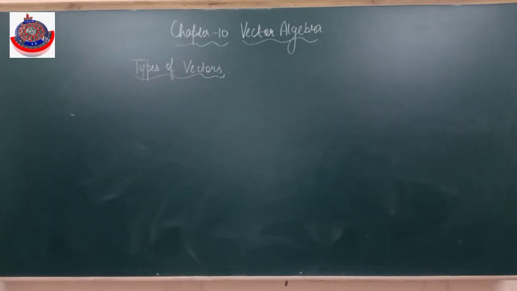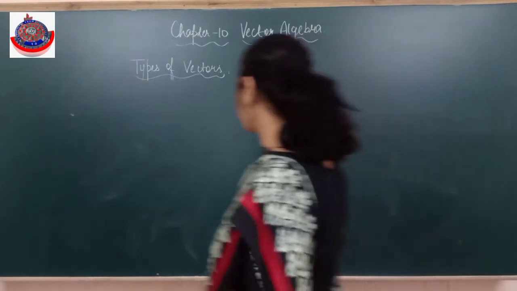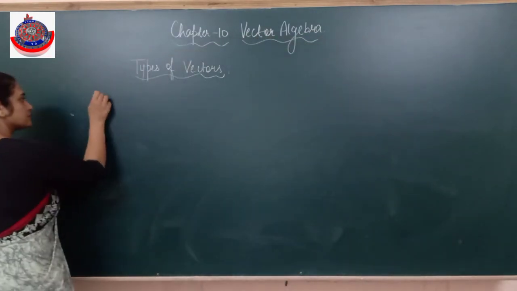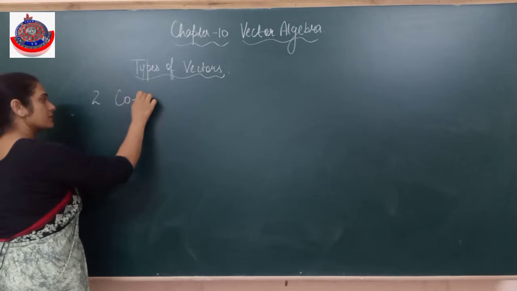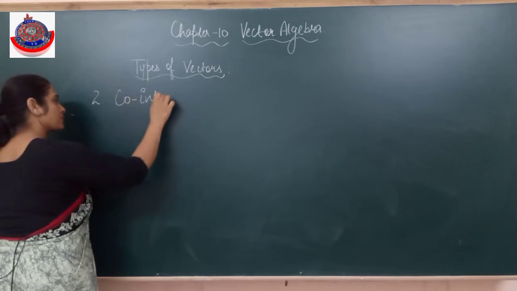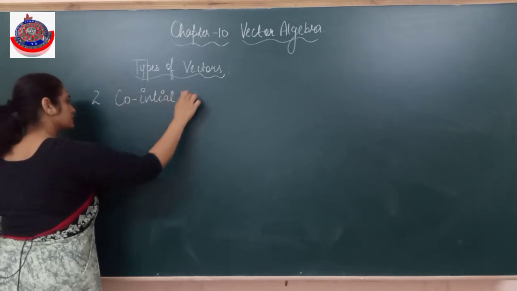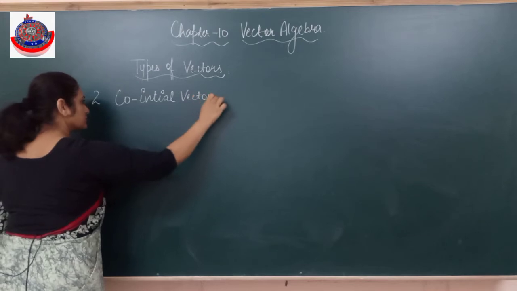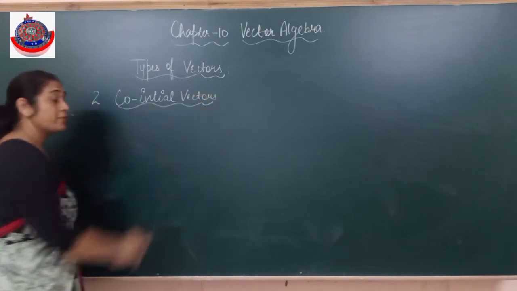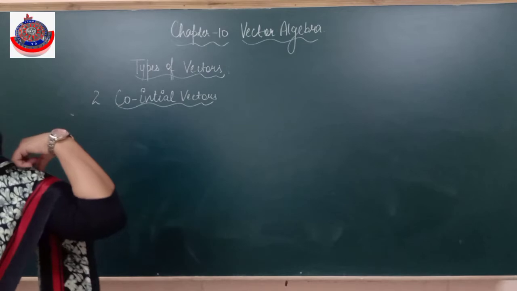So number 2 is co-initial vectors. By name only it is clear. What are co-initial vectors? नाम से क्या clear नजर आ रहा है?